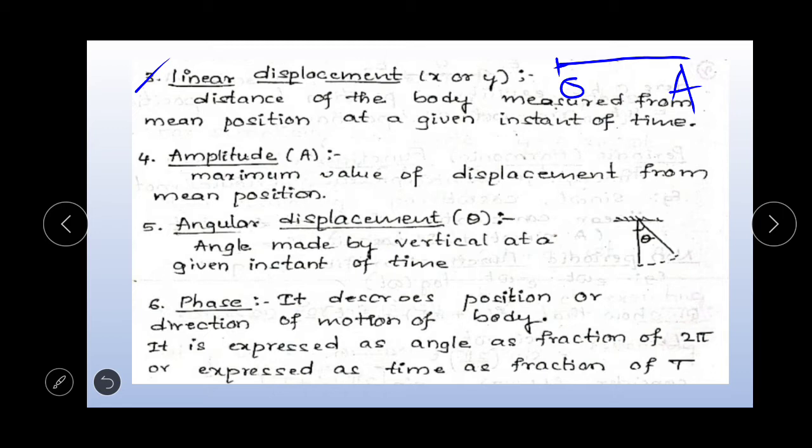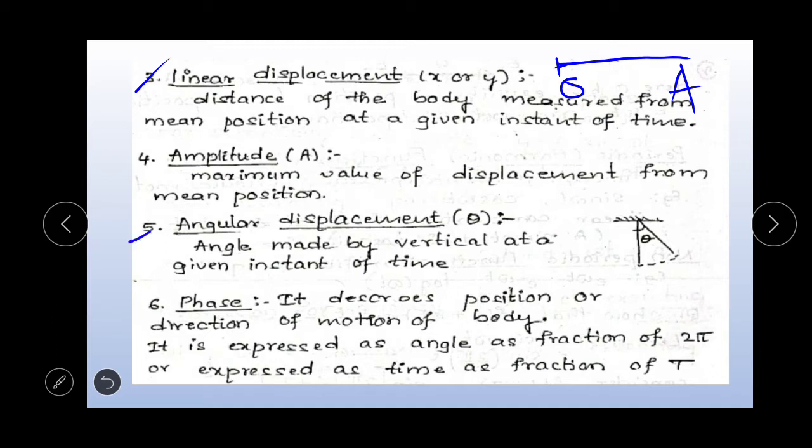Okay, right. Next is amplitude. It is denoted by capital A. The maximum value of displacement from mean position. Okay, the maximum value of displacement from mean position is called amplitude.